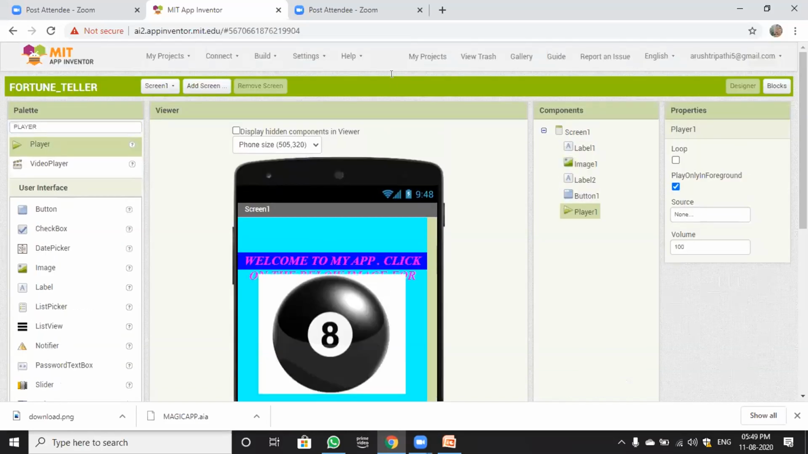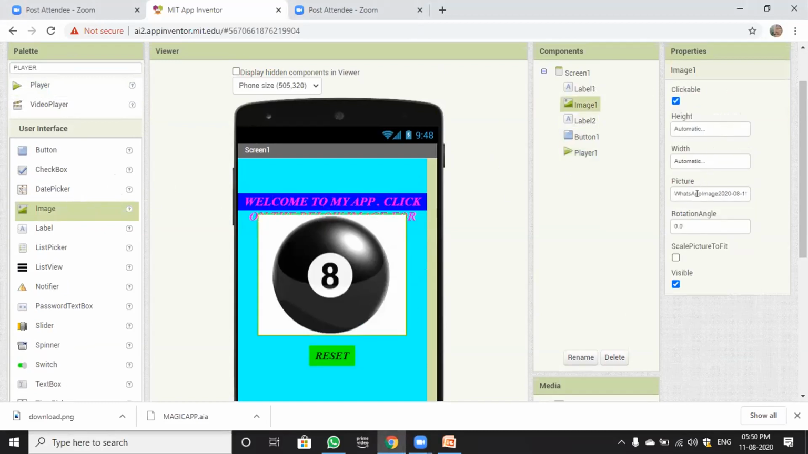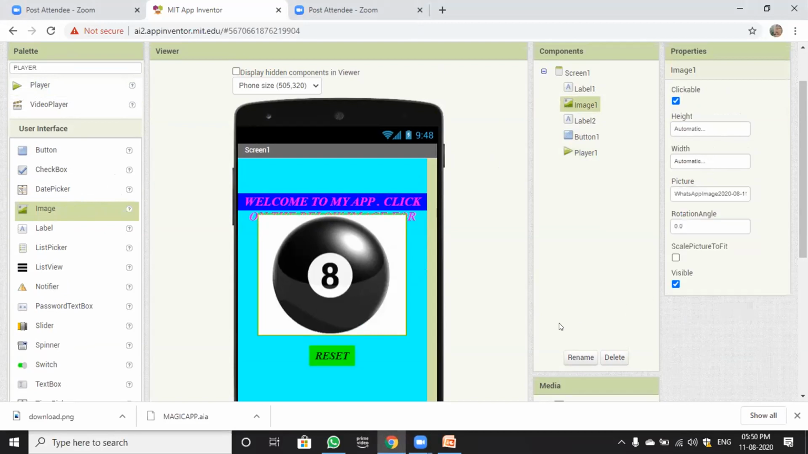Sir, how did you bring this picture? First of all, who are you? Ishani Saini. Okay. So you have to add an image component here. This one. You have to drop it here. Then in the properties of that, in the picture one, you have to upload that file. Okay, and it will be clickable. For example, this is not clickable. You have to make it clickable.